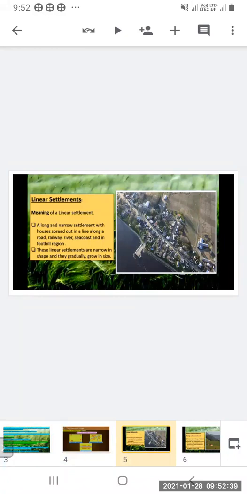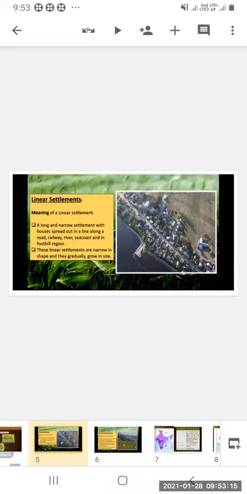Now the meaning of linear settlement: a long and narrow settlement with houses spread out in a line along a road, railway, river, sea coast or in a foothill region. Houses are spread along the line, so they are called linear settlements. These linear settlements are narrow in shape, but they gradually grow in size. Slowly, slowly they start growing.